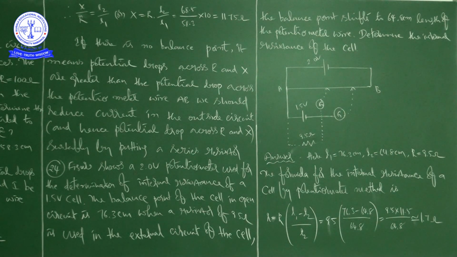When a resistor of 9.5 ohms is used in the external circuit of the cell, the balance point shifts to 64.8 centimeters length of the potentiometer wire. Determine the internal resistance of the cell.